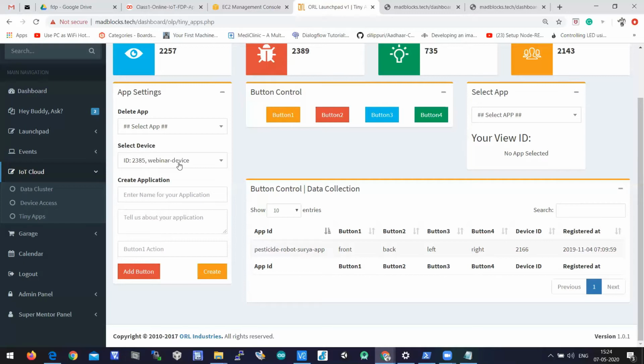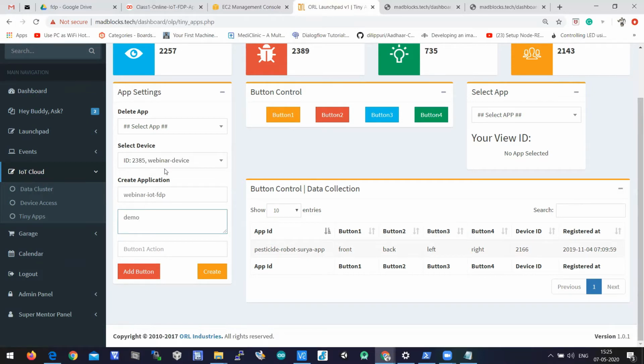Let's select the device as webinar device, and let's write the application name as webinar IoT app. Tell us about your application. Write demo.